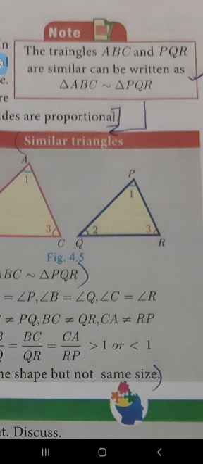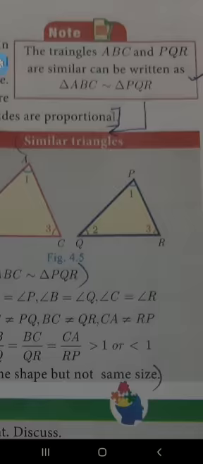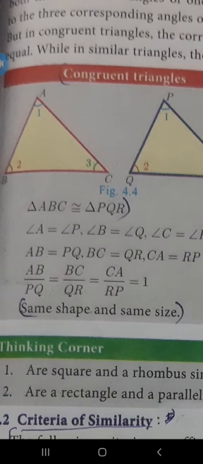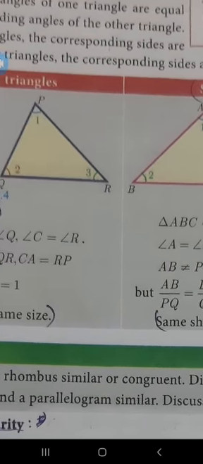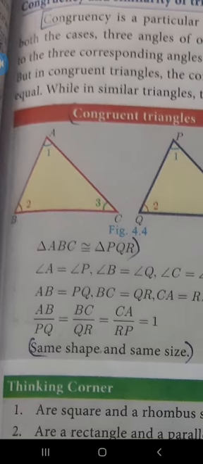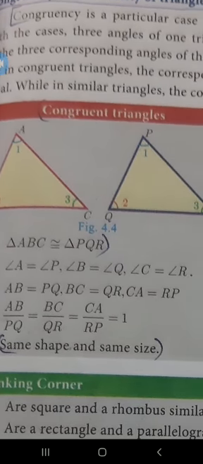Then in the next table, they give the congruent triangles and the similar triangles. There they show the congruence symbol and the similar symbol. First one, congruent triangles: all the sides are equal and all the angles are equal. So we can say triangle ABC is congruent to triangle PQR. Like that, under the similarity they put the equal to symbol also.